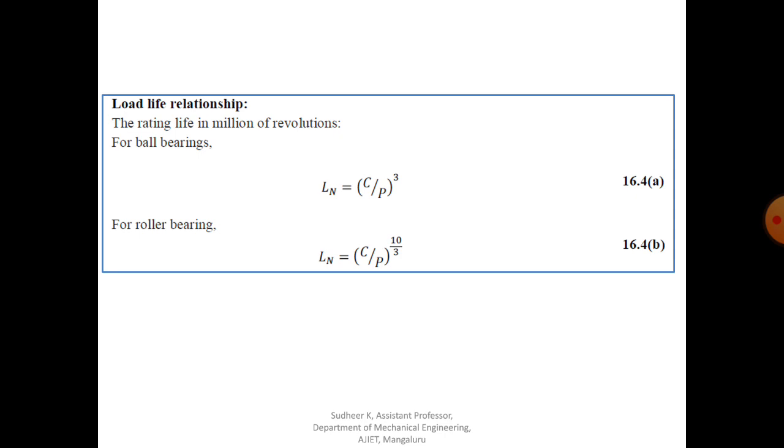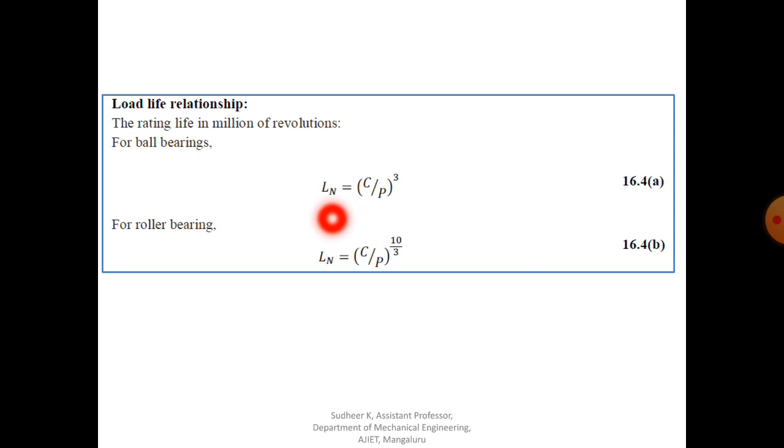Similarly you have in your data book one more expression. That is the relationship between the life in million revolutions and life in working hours. Usually working hours they will give in terms of a week, a day, a month, or years. So we have to convert that into millions of revolutions, because always you have to keep Ln in millions of revolutions in both cases, that is in 16.4a as well as in 16.4b.